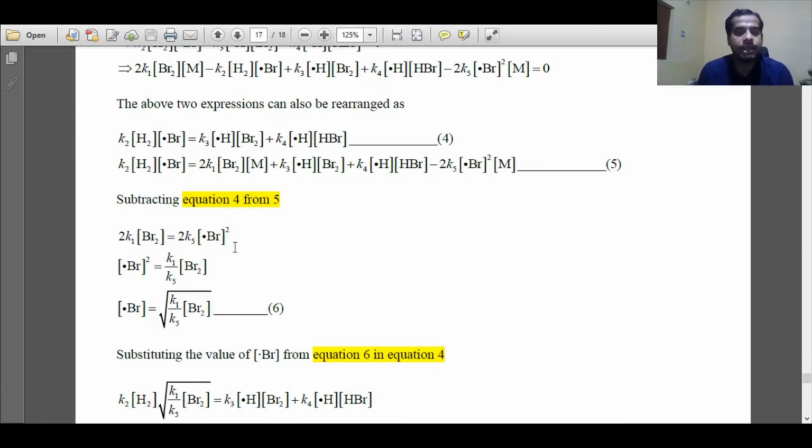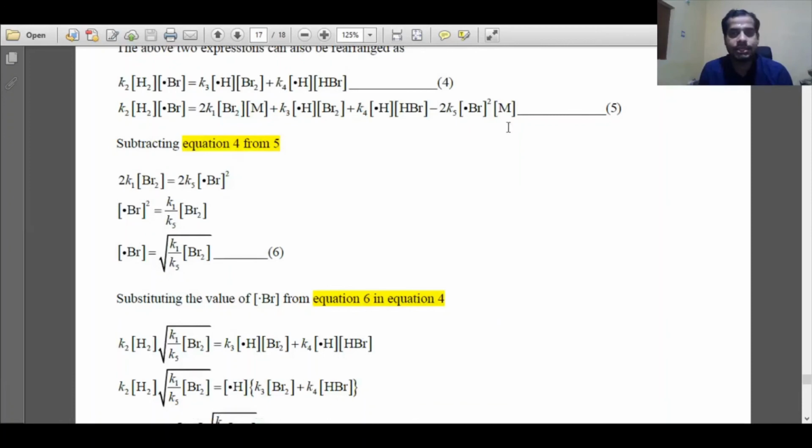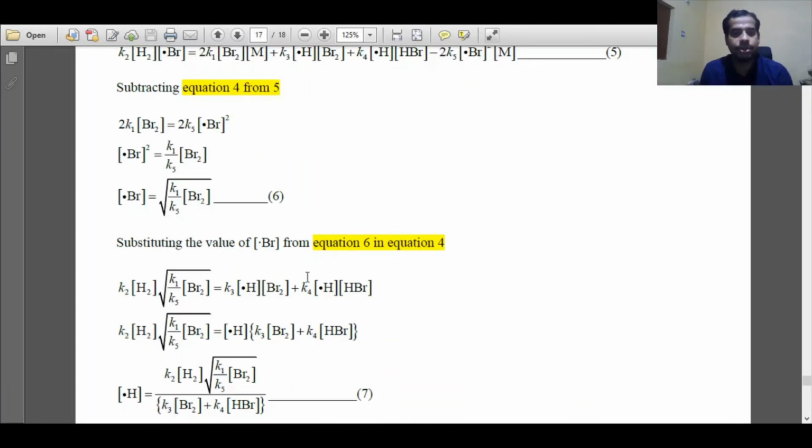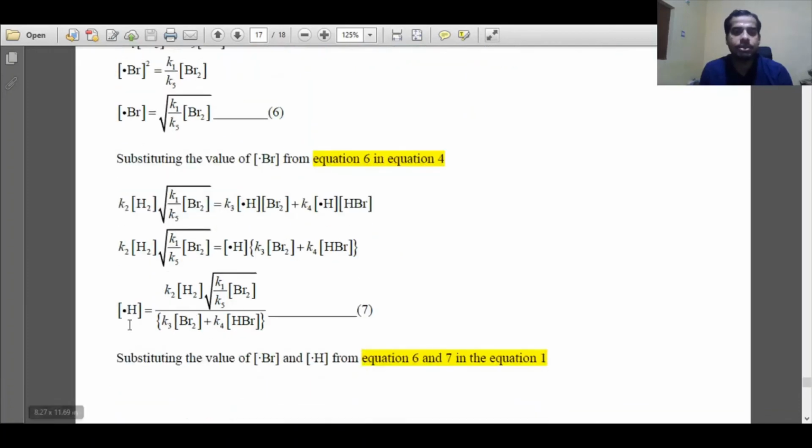Our aim is to find out the bromine radical concentration. Why are we applying steady state approximation? To know the concentration of the intermediate. So on solving, we can find out the concentration of bromine radical, that is equation 6. Now we will substitute this equation 6 in any of the equations 4 and 5. Suppose 4 looks simple, so we will substitute the bromine radical concentration in equation 4. We can find out the hydrogen radical concentration. Directly take the bromine radical concentration in equation 4. These are all simple steps. We can find out the expression for hydrogen radical concentration.